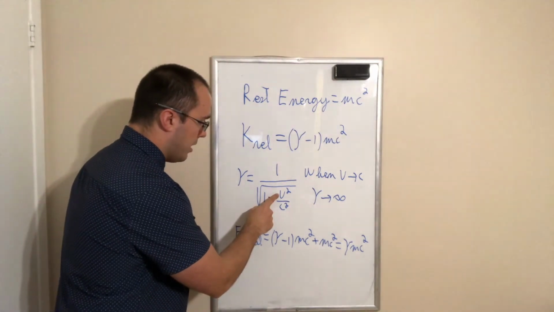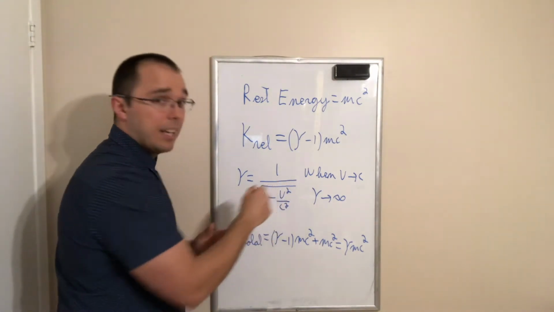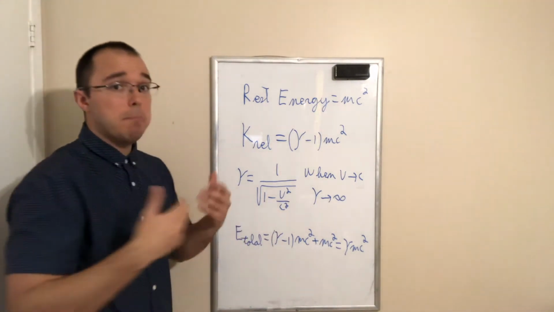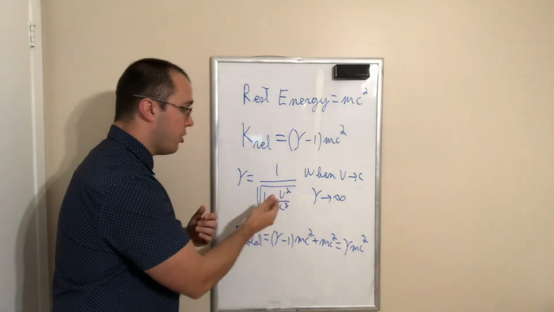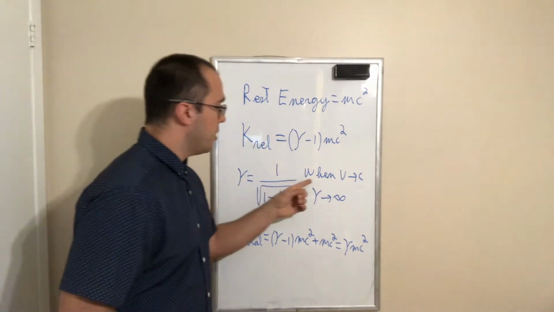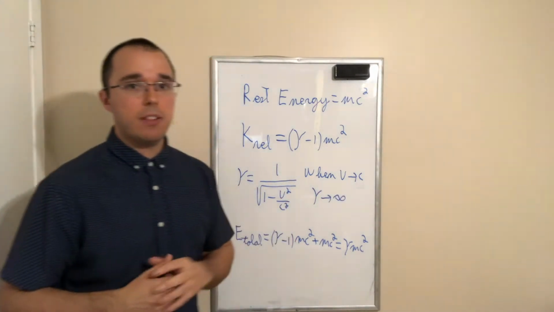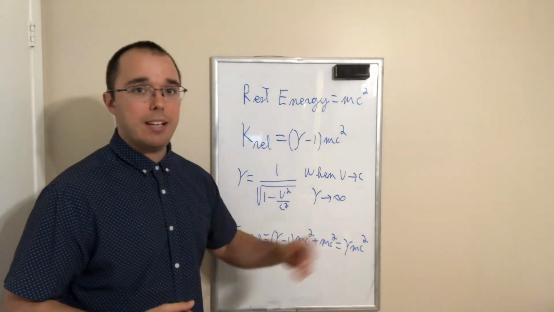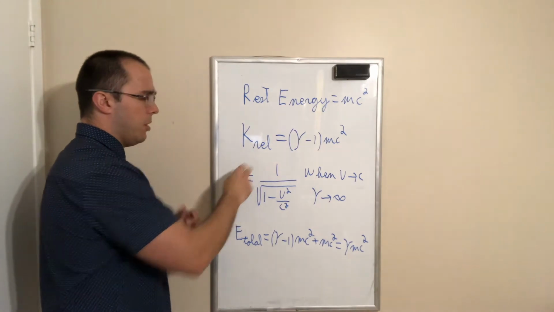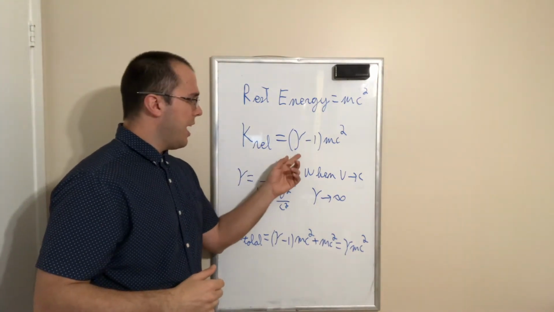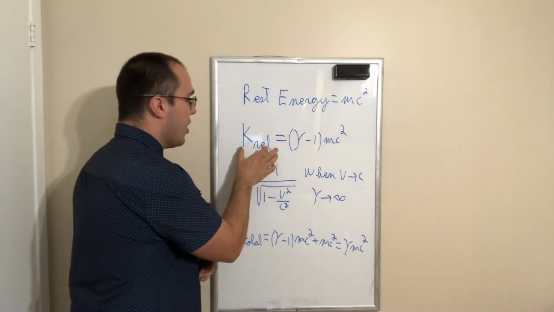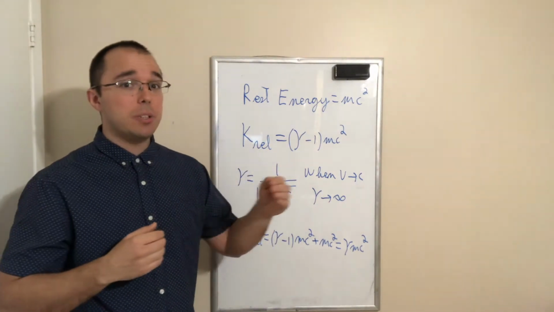When we increase the velocity, that term here gets bigger. When that term gets bigger, that term over here gets smaller. When that term over here gets smaller, gamma gets bigger. So what that means is as the velocity tends to the speed of light, gamma will tend to infinity. All right. Let's go back to our relativistic kinetic energy formula. If we look here, if gamma tends to infinity, that means that the kinetic energy will also tend to infinity.